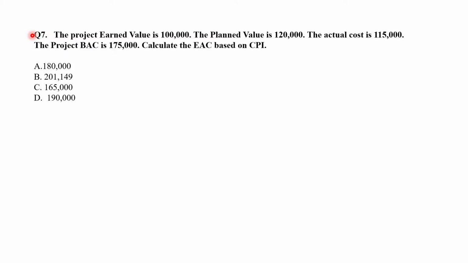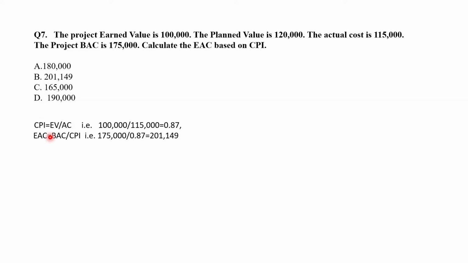Question 7. The project earned value is 100,000. The planned value is 120,000. Actual cost is 115,000. The project BAC is 175,000. Calculate the EAC based on CPI. The options are A. 180,000, B. 201,149, C. 165,000 and D. 190,000.